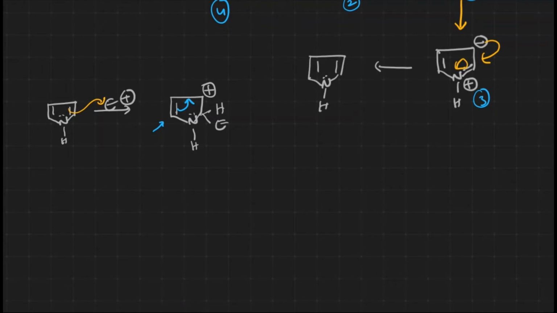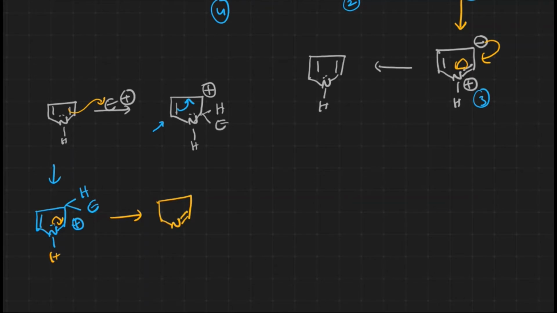If not at the second position, let us assume it is at the third position. This carbon got the carbocation. Now this particular carbocation will be stabilized with these electrons. When this electron stabilization takes place, which atom is going to get the positive charge?